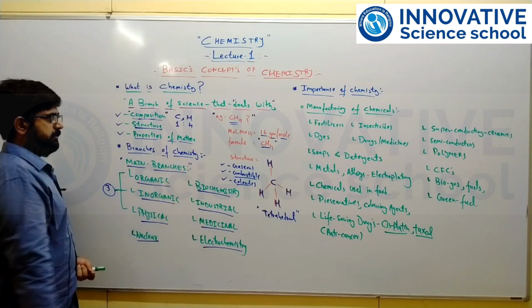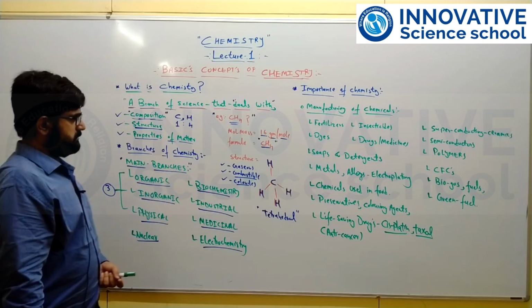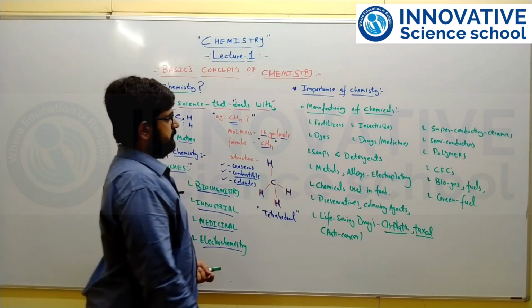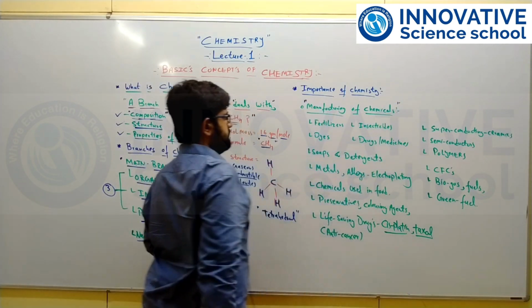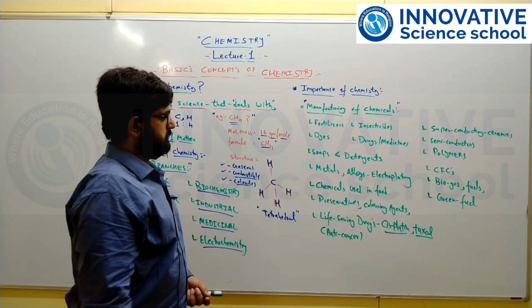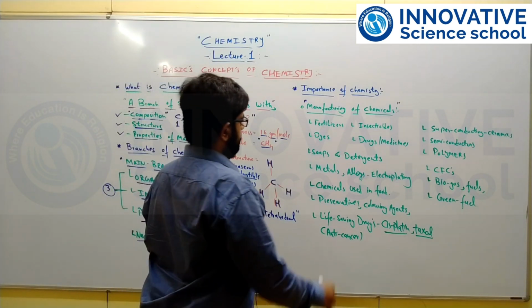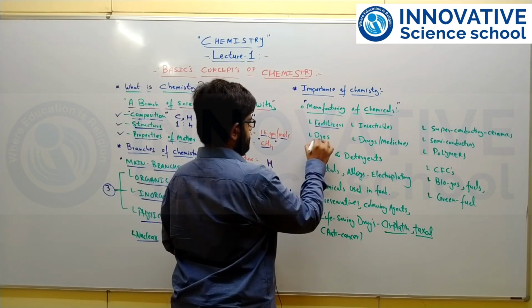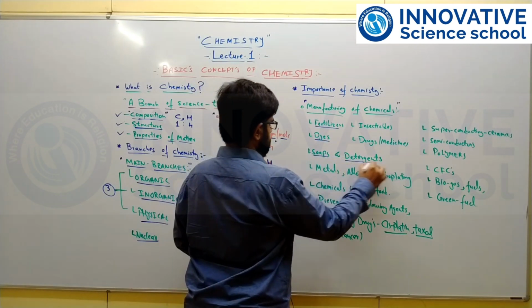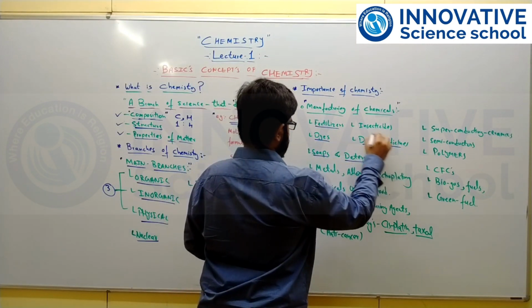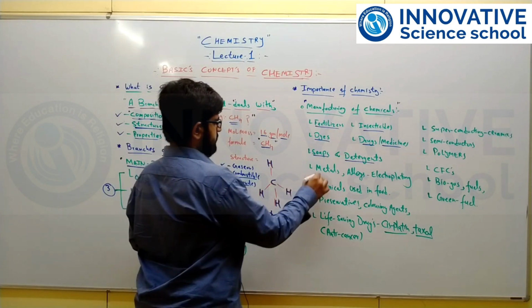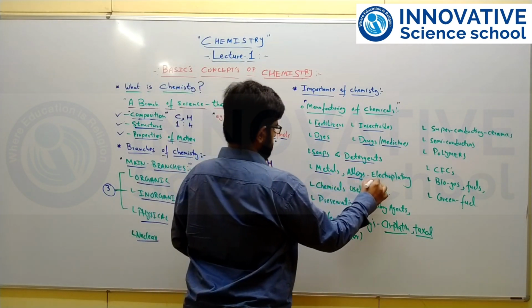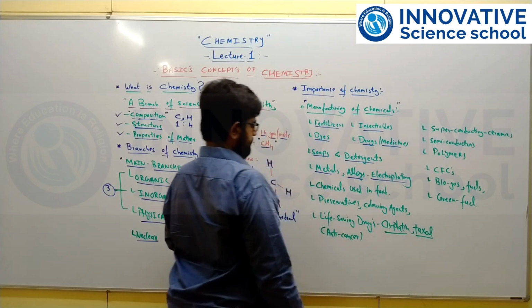Similarly, we'll see the different applications where these branches are applied. The major role of chemistry is in the manufacturing of chemicals, for example fertilizers, dyes, soaps, detergents, drugs or medicines, insecticides, and also in the extraction of metals, alloys, and the electroplating industry.